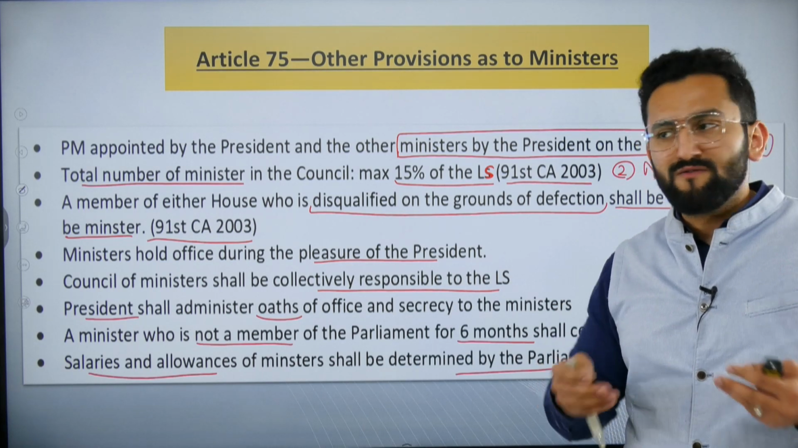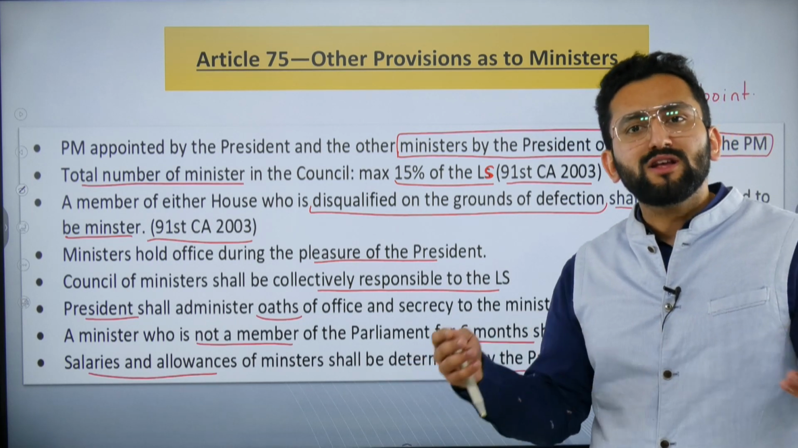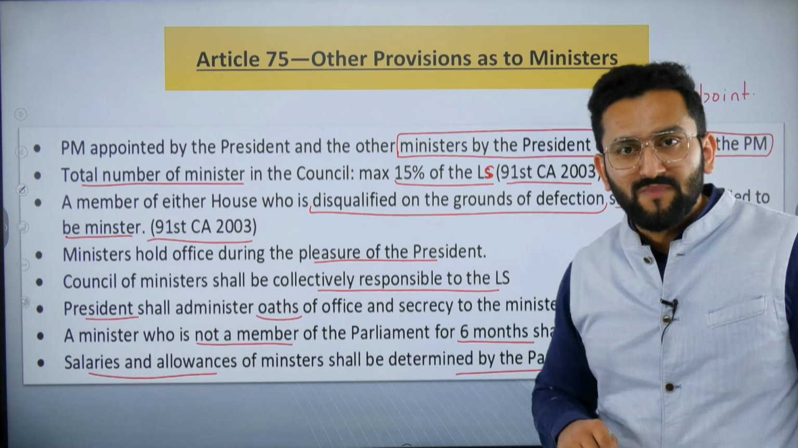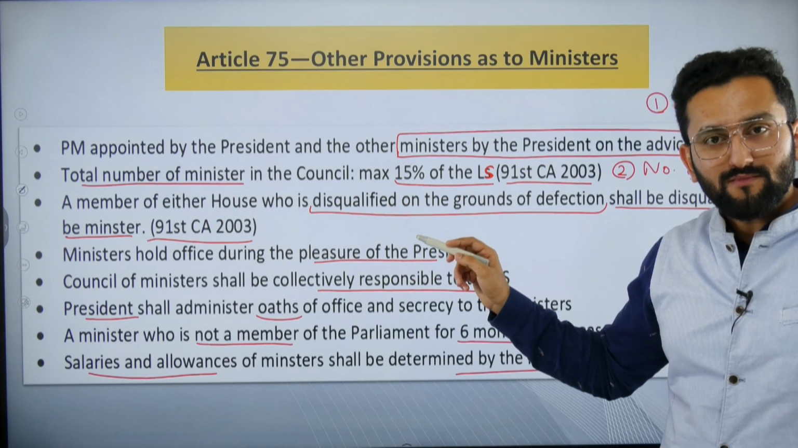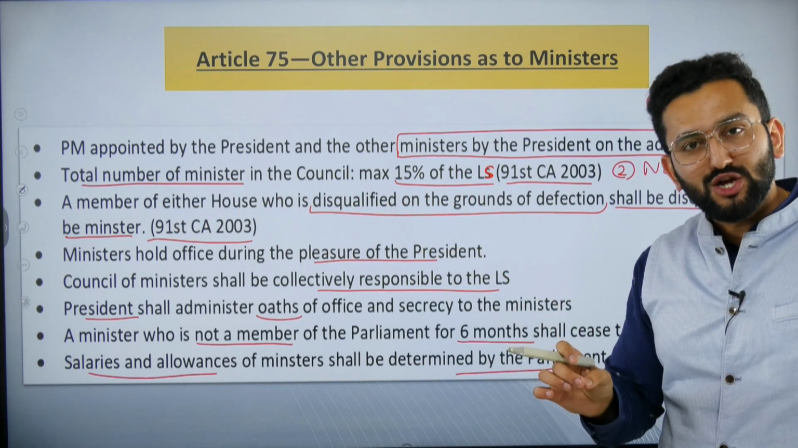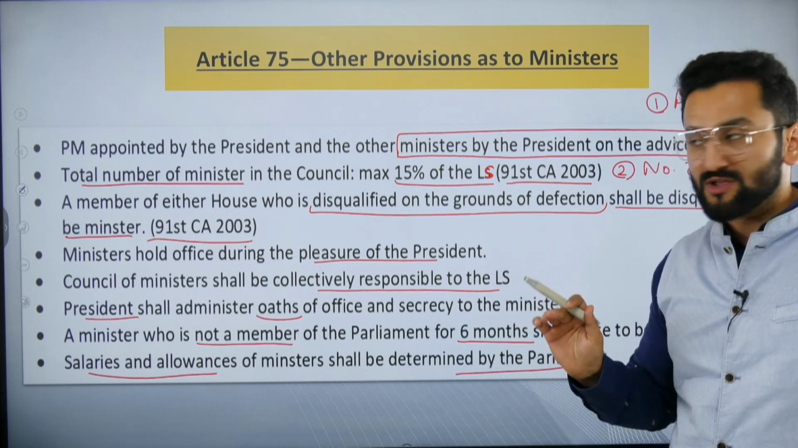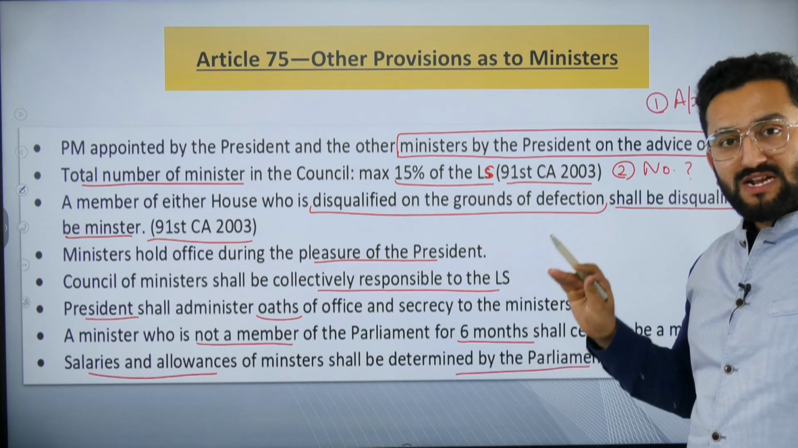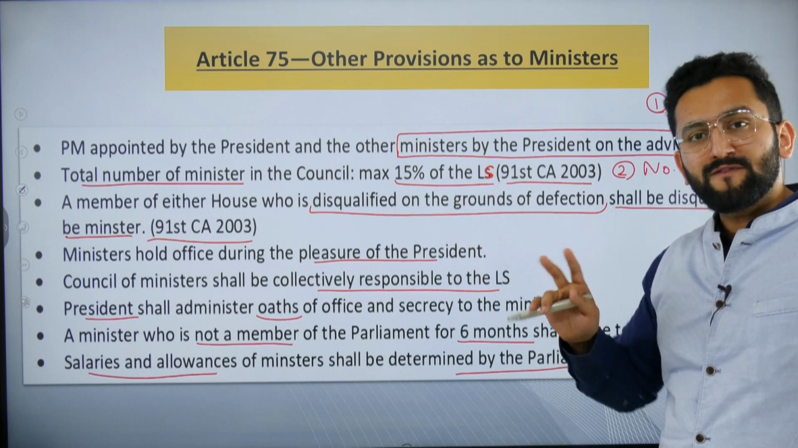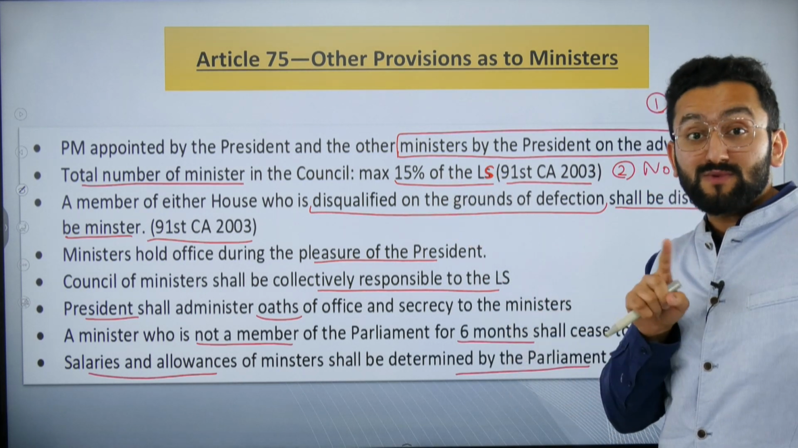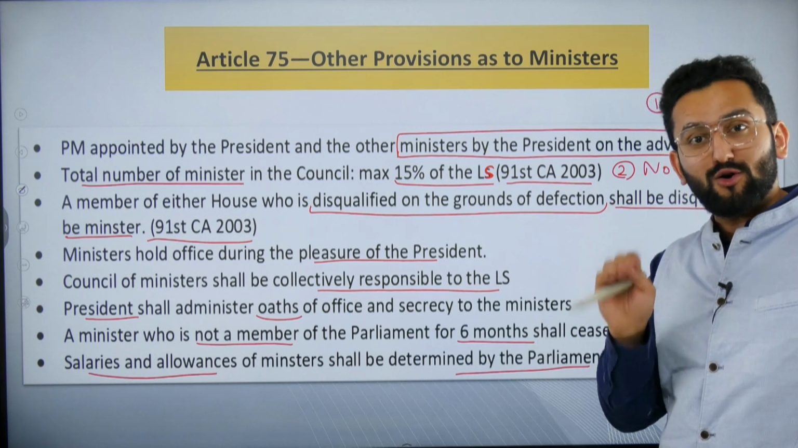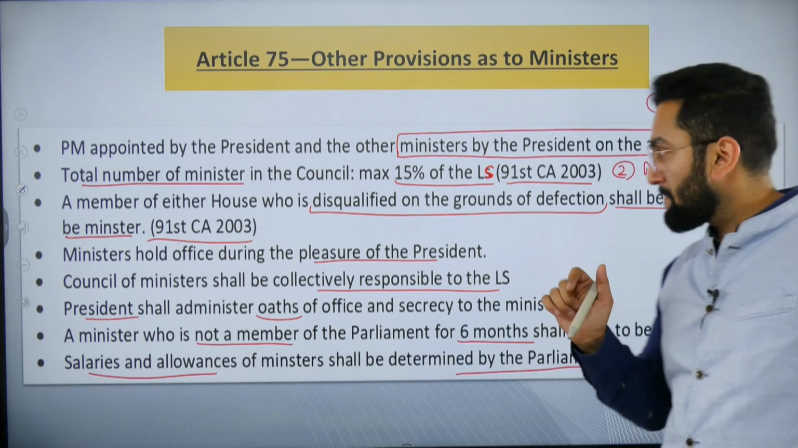And apart from this, if there are so many ministers, then there will be a coordination issue, right? So now we have a 15% limit. It means 15% of Lok Sabha members. Means of the total number of seats in Lok Sabha, you can have 15% members as ministers. And when I say minister, I am talking about the Council of Ministers, all kinds of ministers, right?